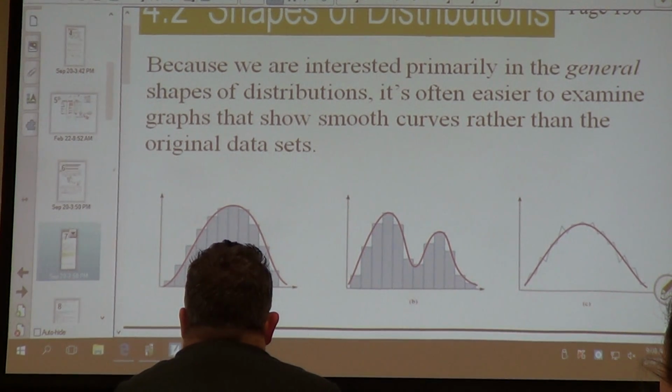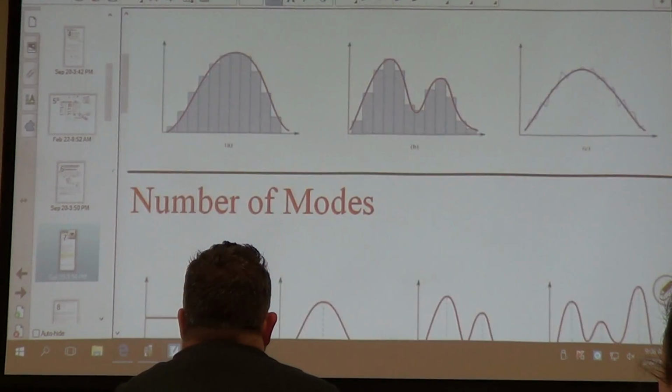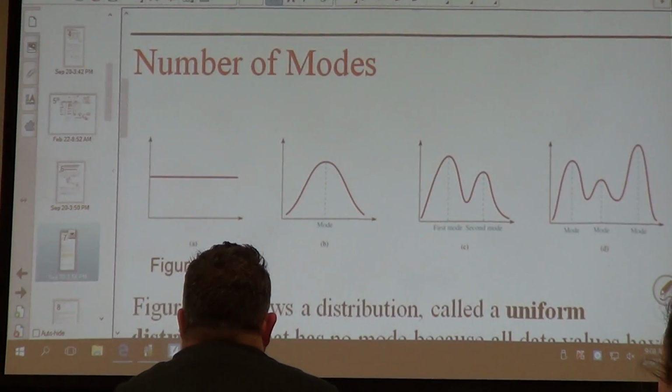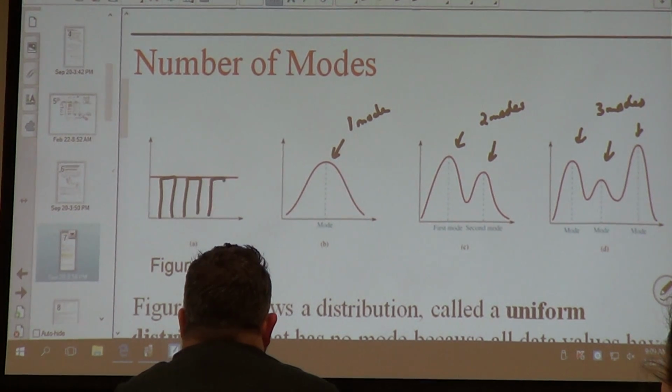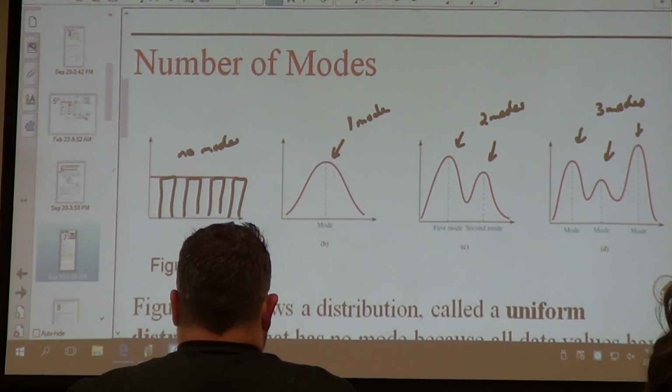In 4.2 we're going to talk about, remember the histograms, and if we connect the dots it kind of makes these humps like you're riding a roller coaster. If you have one hump in your roller coaster, that means you have one mode, because the mode is the one that appears the most. If you have 2 humps, that means you have 2 modes. If you have 3 humps, that means you have 3 modes, etc. This one would be like 5 people like pink, 5 people like green, 5 people like blue, 5 people like red. So there's no modes because everybody answered the same amount. Does that make sense? Okay.